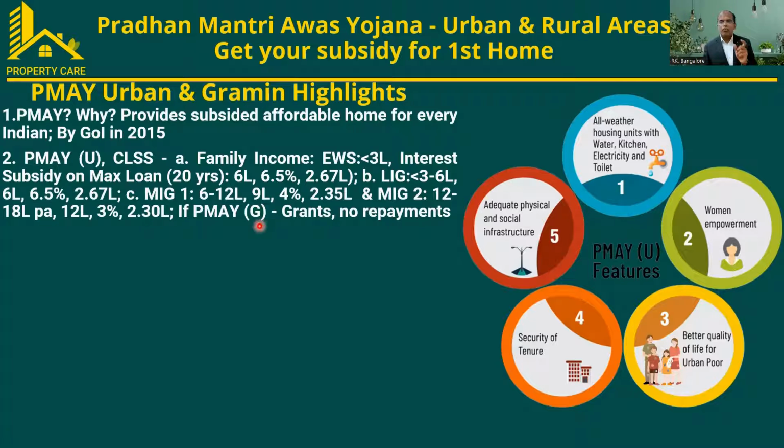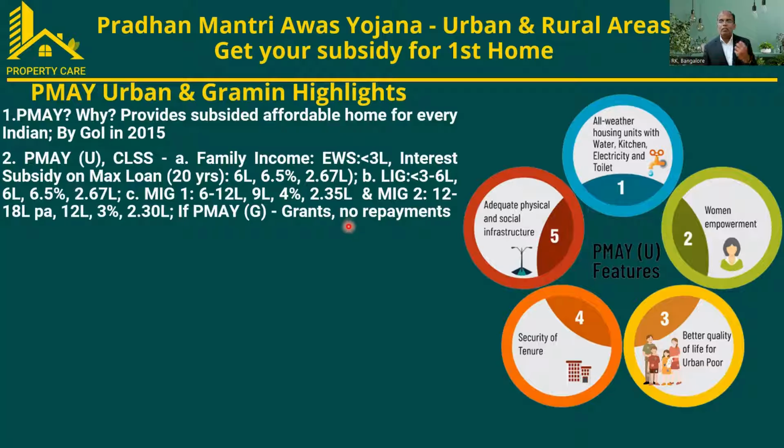There is another category in this scheme, which is Gramin. The Gramin is for rural developments. It has nothing to do with the urban. For the rural, they call it grants. Grants mean that the person who is building the property buys the material and builds the house, and whatever fund they get is from the government. They don't have that much savings to build the house, so to help them, they issue grants.